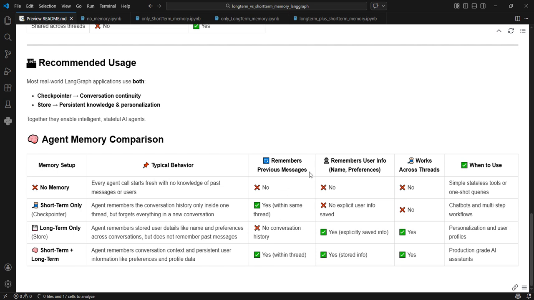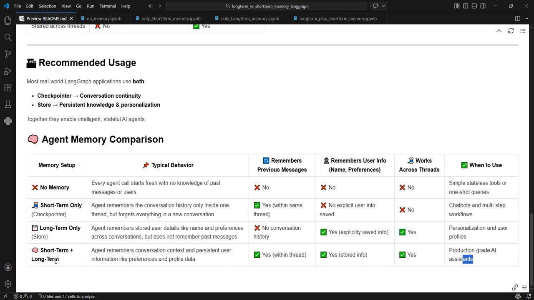So here in this case, it will remember previous messages also because of short-term memory. It will remember user info also because of long-term memory, and it will work across threads also because of, again, long-term memory. So this is the best way of using memory in LangGraph for production grade AI assistants. So we should use both.